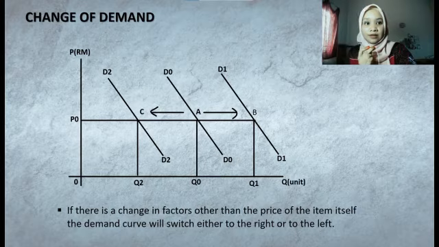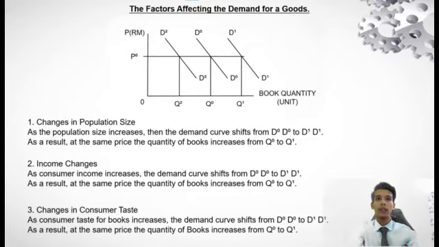I will continue the presentation about the factors affecting the demand for a good and the factors that affect the supply of a good. Okay, let's see the factors affecting the demand for a good. The first factor is change in population size. As the population size increases, the demand curve shifts from D0 to D1. As a result, at the same price, the quantity of books increases from Q0 to Q1.